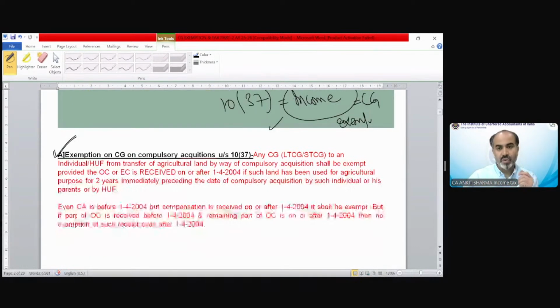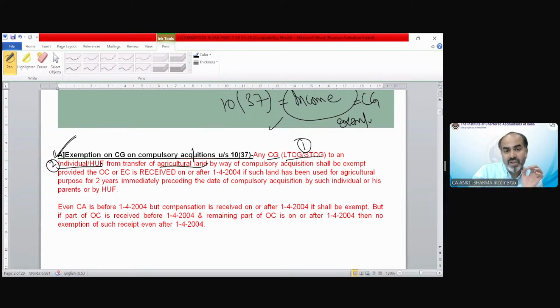So what is section 10(37)? It's a very simple section, but it consists of a lot of conditions. The section says any capital gain, whether long term or short term, to an individual or HUF. So the second condition is that the person should be an individual or HUF, from transfer of agricultural land.